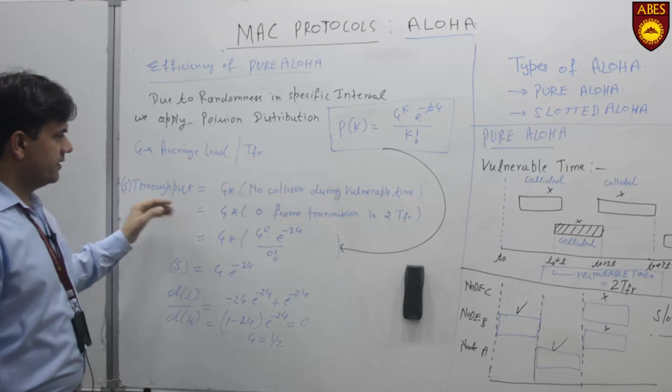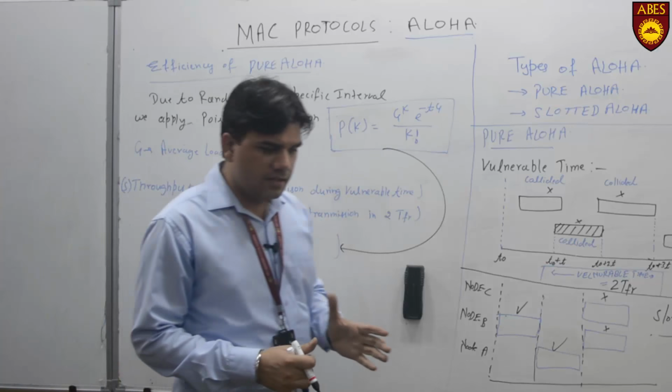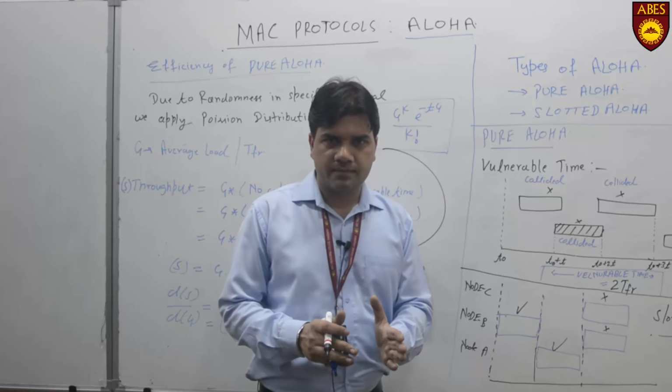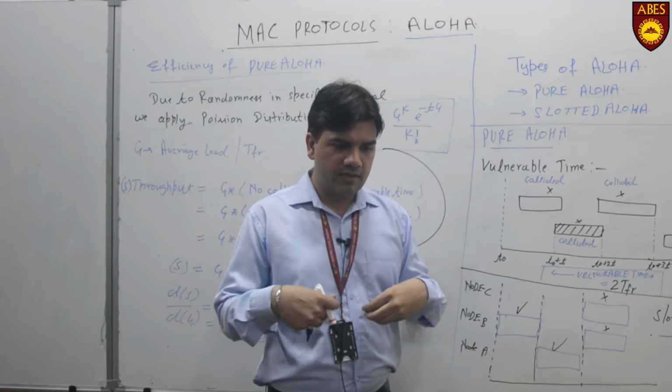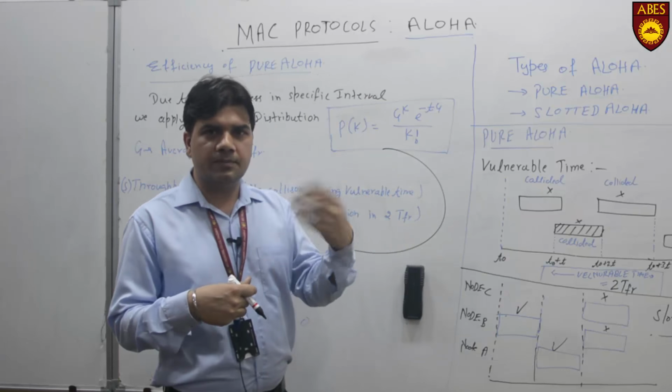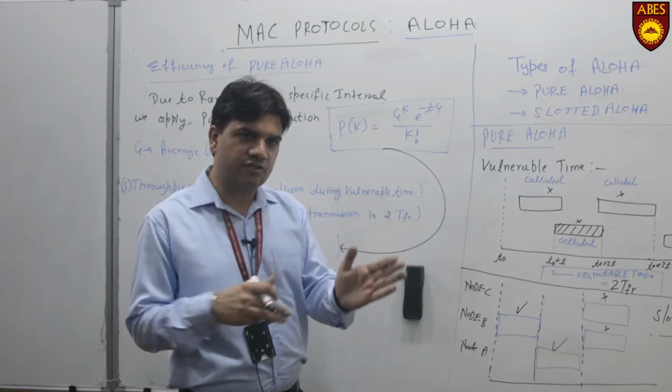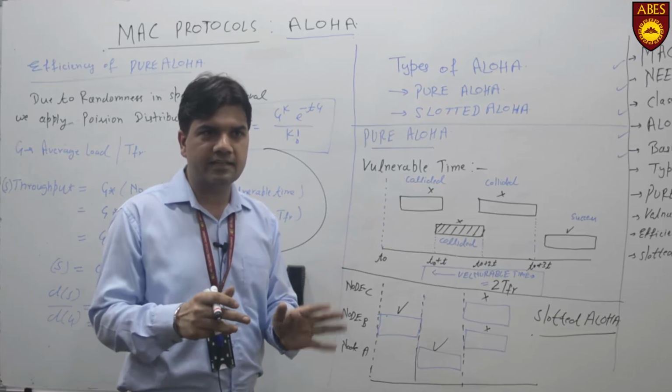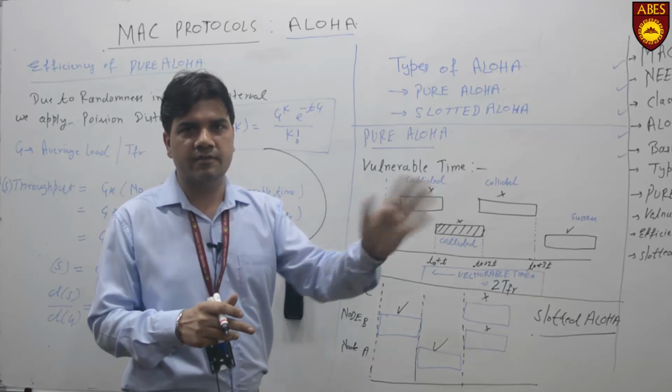Now how do we calculate it? G is the load, meaning how much data we are giving to the network. Like if we are sending a person to another place, whether that person actually reaches there depends upon the congestion on the way.